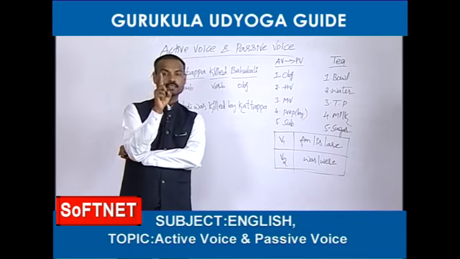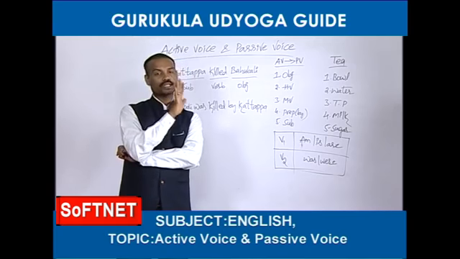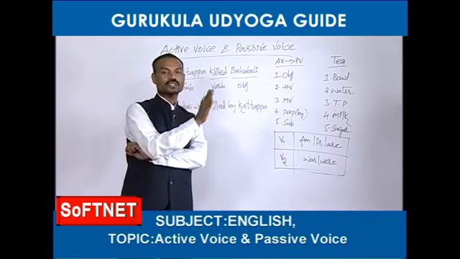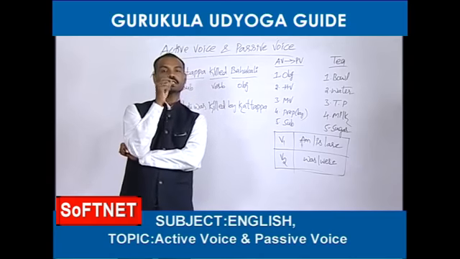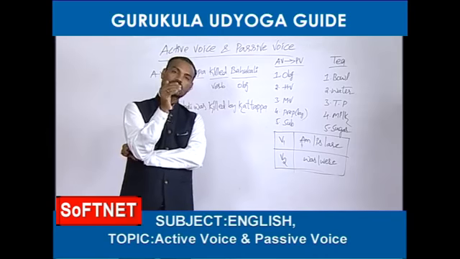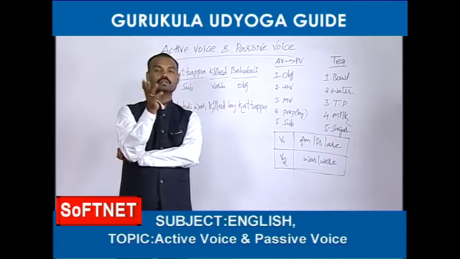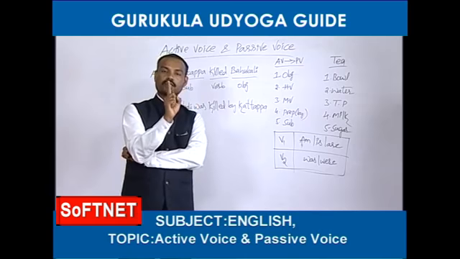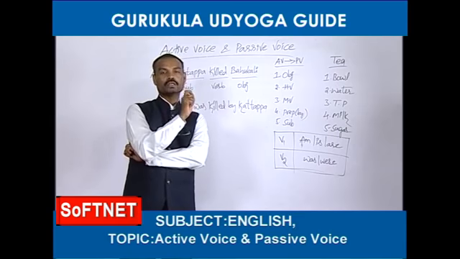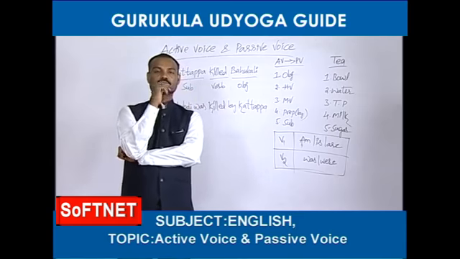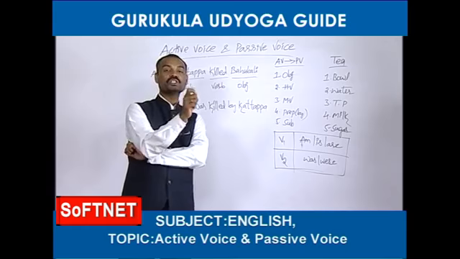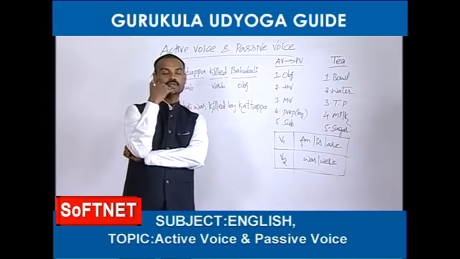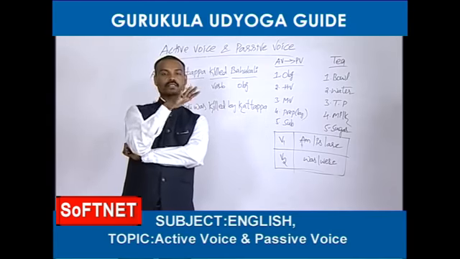Among 12 tenses, tense number 1 is simple present tense. Yes, it can be changed into passive voice. Next tense, present continuous. This one also can be changed into passive voice. The third tense, present perfect tense. This tense also can be changed into passive voice. Next, fourth tense, present perfect continuous tense. This tense cannot be changed into passive voice. So the 4 present tenses have been finished.